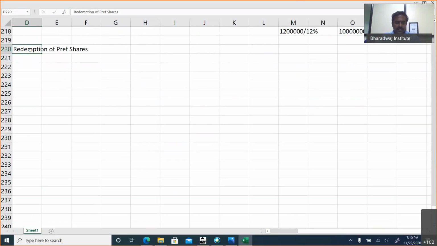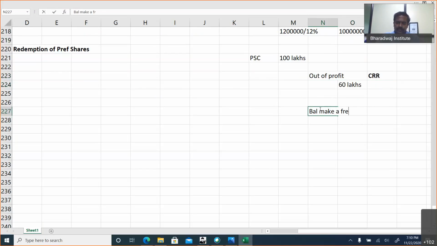See, the first company law rule says, let's assume preference share capital of 100 lakhs you're repaying. Whatever is redeemed out of profit, we have to transfer to CRR. A capital redemption reserve should be created. Let's assume out of profit we are redeeming 60 lakhs, means create 60 lakhs of CRR. Balance, you will make a fresh issue, may be 40 lakhs. Balance you take as out of profit and create CRR.